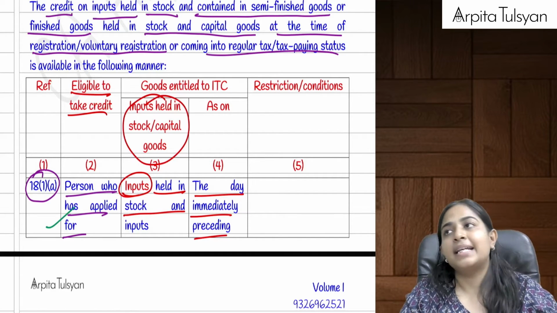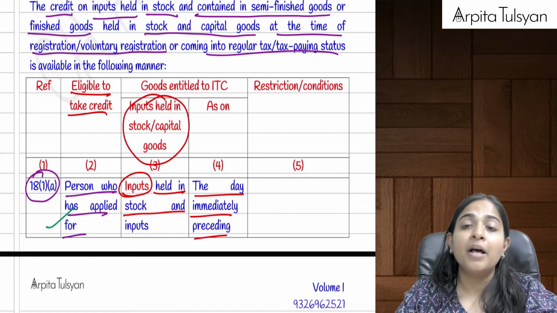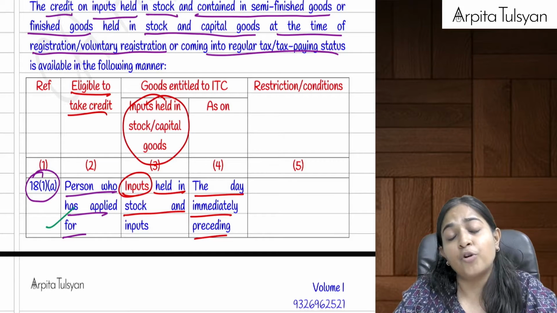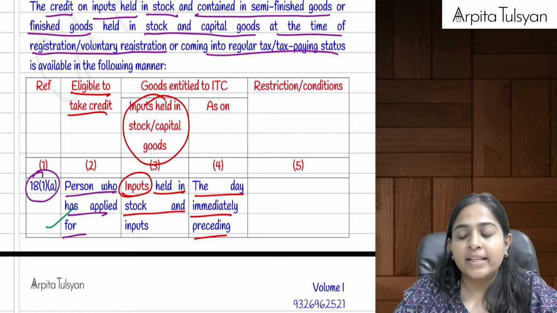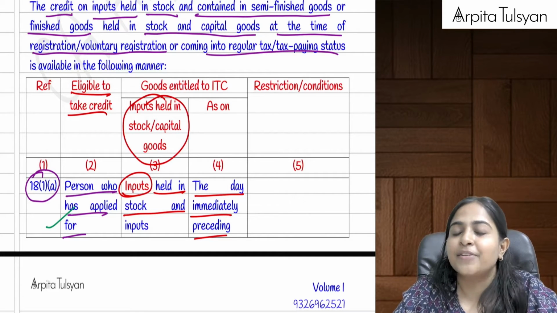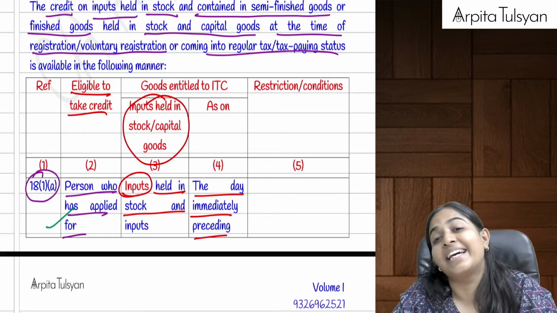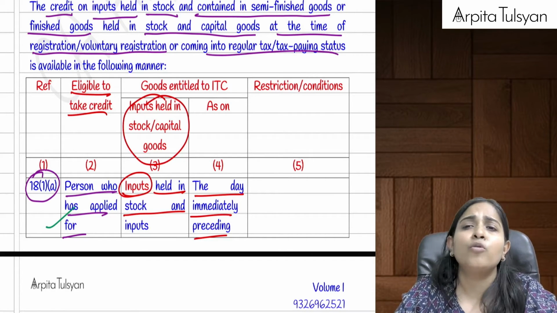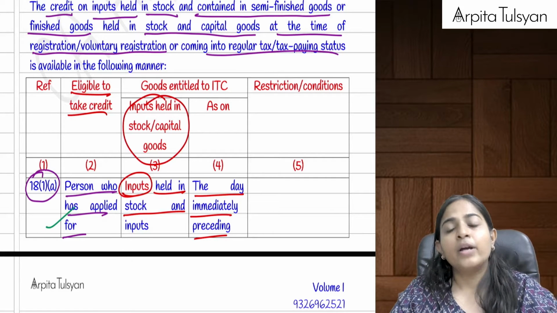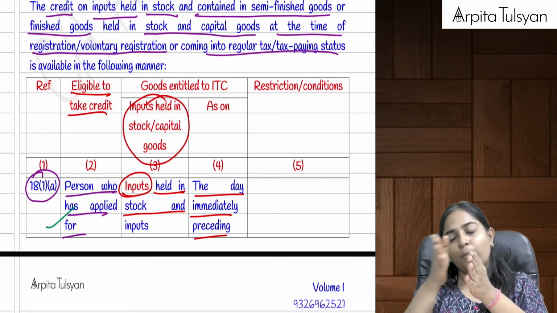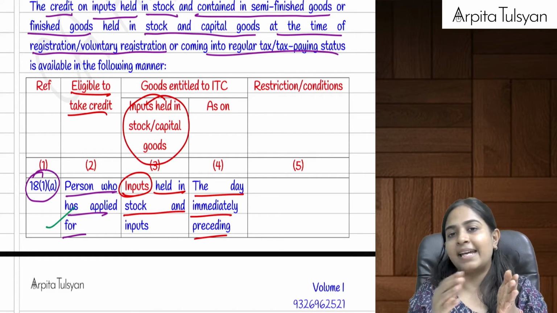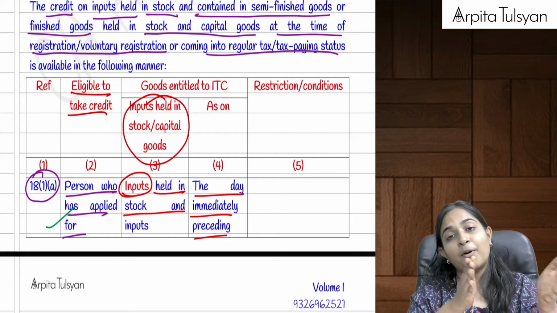Okay, next one. Let's say I am not at all liable to get registered, but I want to take voluntary registration. In case of voluntary registration, my certificate becomes valid from the day when it is granted by the government. Let's say the government granted me the certificate on 25th of April. So from 25th April onwards, I will have to start paying taxes on my outward sales, and I can take the ITC, etc. But what about the old credits?